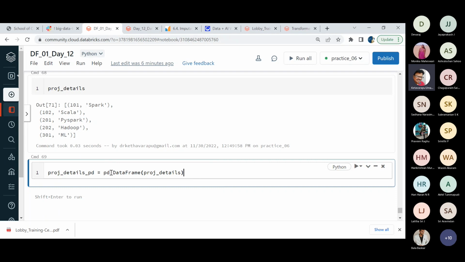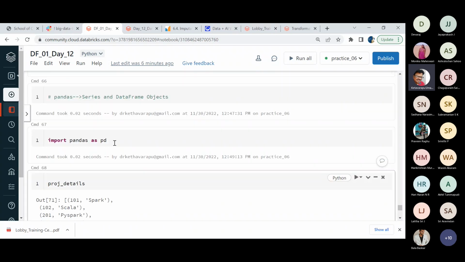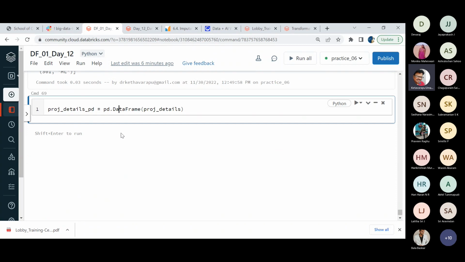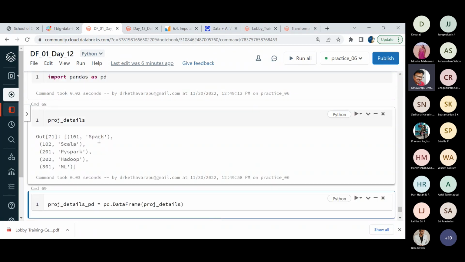In the earlier case, spark dot createDataFrame was the method to create the data frame. But in the case of pandas, as pd is the alias name for pandas, I want to generate a data frame by using whatever details I have.